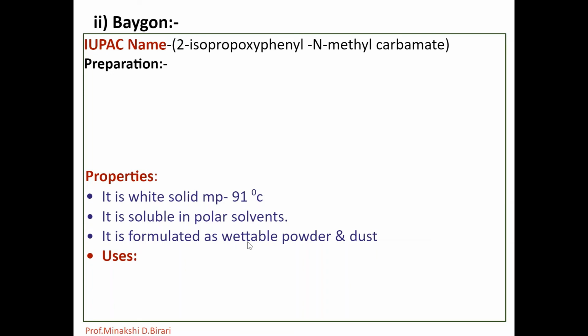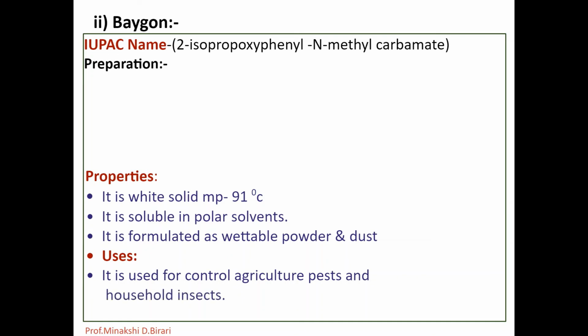It is formulated as emulsion concentrate 20%, wettable powder 50% and dust. The active ingredient has essentially a rapid knockdown effect. It is used for the control of agricultural pests and household insects and insects that menace public health.